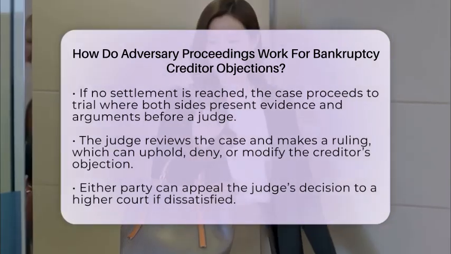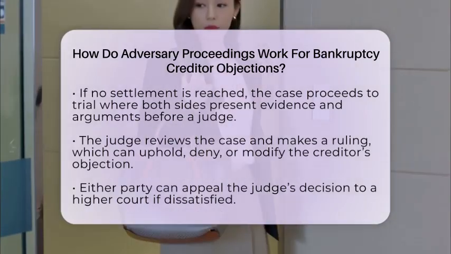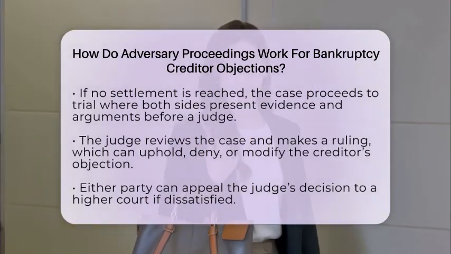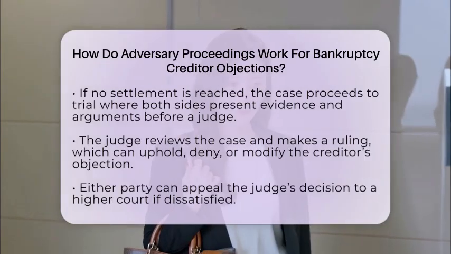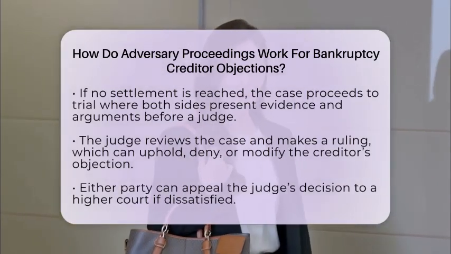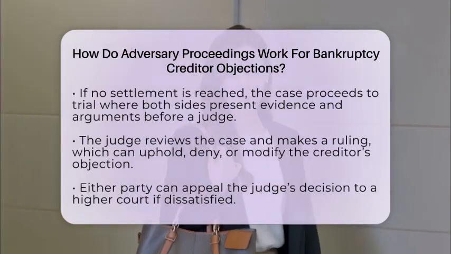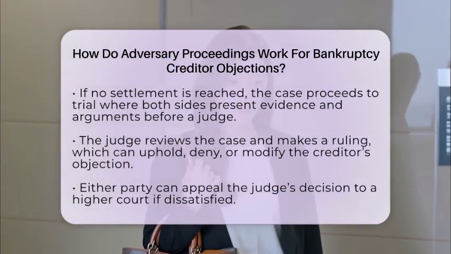At trial, both sides present evidence and make arguments before the bankruptcy judge. The judge then reviews everything and makes a decision. The judge's ruling could be to uphold the creditor's objection, deny it, or modify it. If either side disagrees with the decision, they can appeal to a higher court.